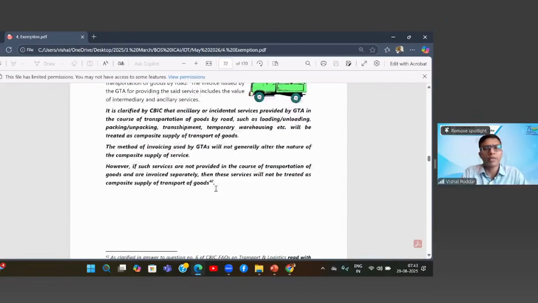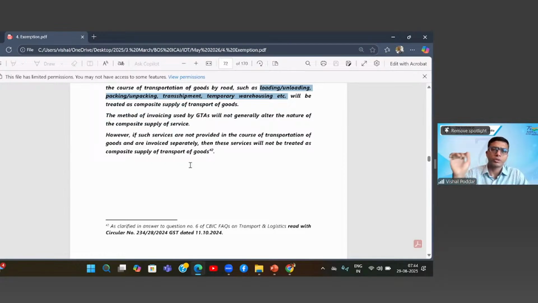So for this, the clarification which is given is that where there is a composite supply, whereby the GTA is also providing you, besides the transportation, other services like loading, unloading, packing, transshipment, temporary warehousing while the goods are under transport. If all these services are provided by the GTA, where the principal supply is transport and these are all ancillary, then applying the logic of section 8, even these other services will be covered in this entry, and then they will be enjoying the exemption.